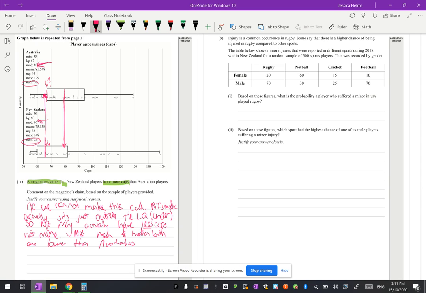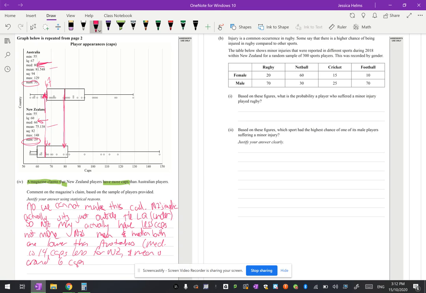So that one's actually 14 lower. So the median is 14 caps less for New Zealand. And then the mean here, we've got 75 and 81.5. So, and then let's close that bracket just yet. And mean is around